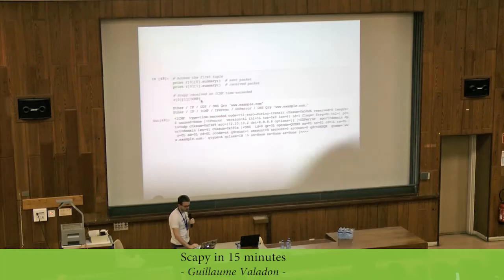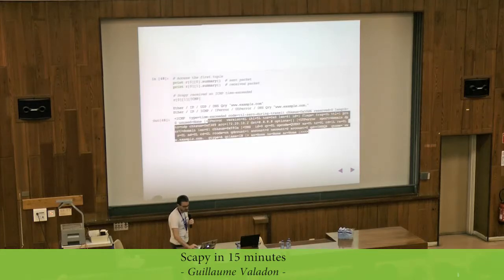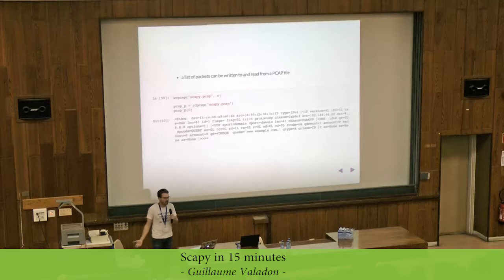And then what I can do is check what was going on. I can check the ICMP error message. So I will access the first answer, and I will get the ICMP layer. And inside, that's an ICMP error message, which copies the IP packet, and it means that the TTL expired when it reached 0.